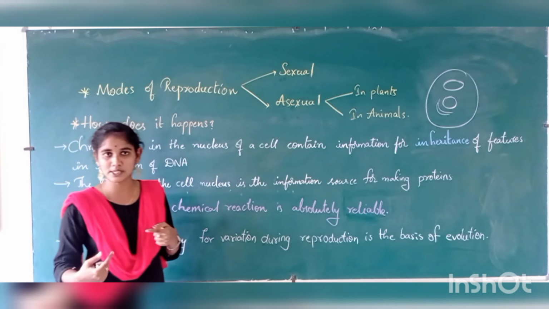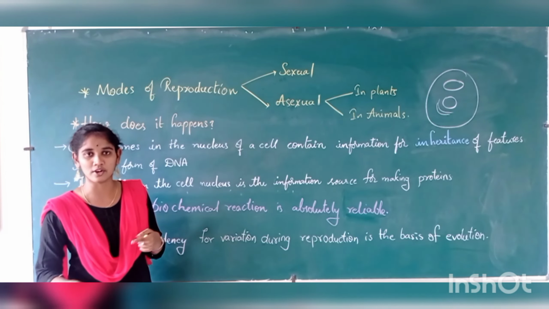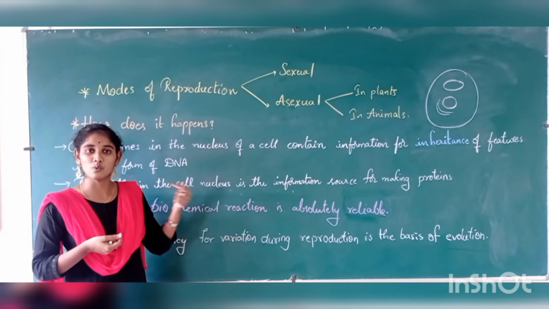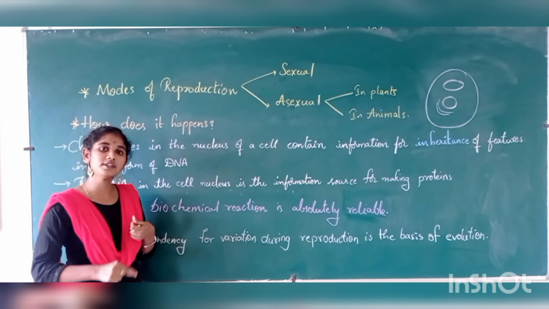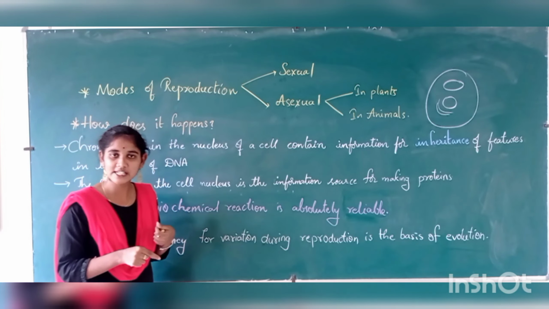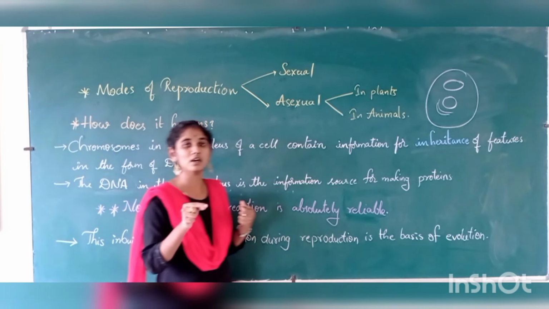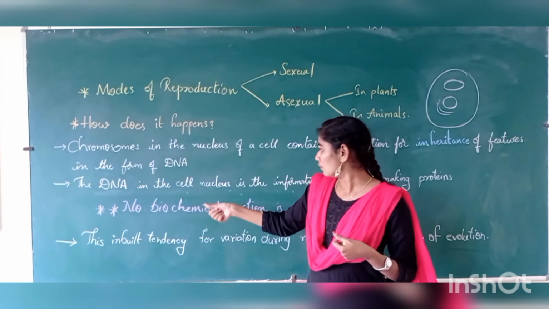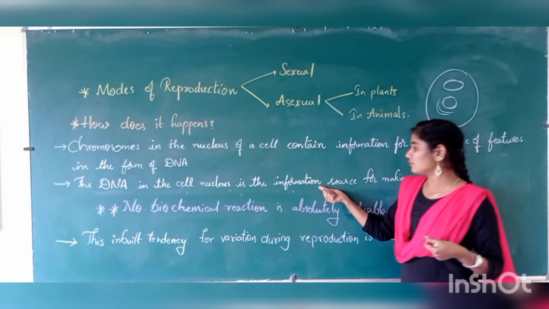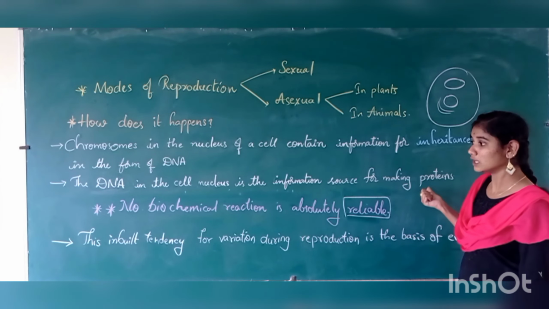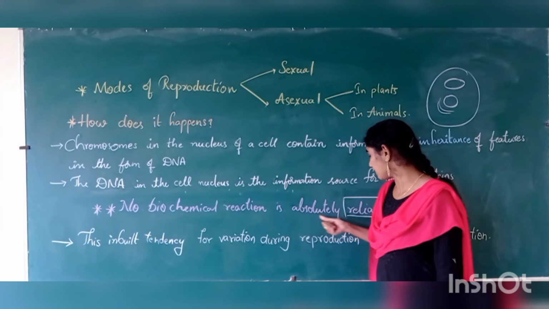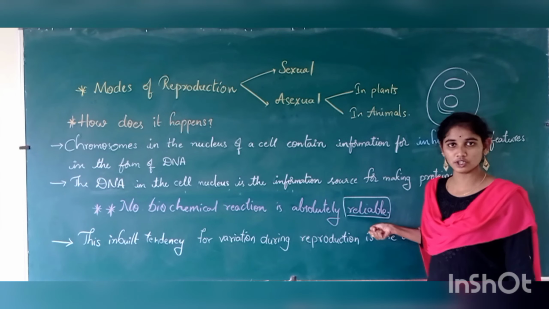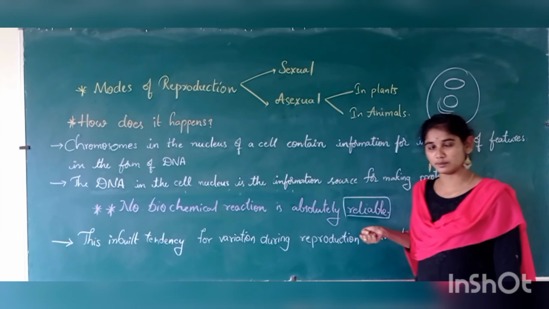Not only in humans, in all types of organisms. As we discussed, what is an organism? I hope you all remember that. So in all types of organisms, DNA is the major and important one, which gives the information source for making proteins. Here, no biochemical reaction is absolutely reliable. This you should understand.